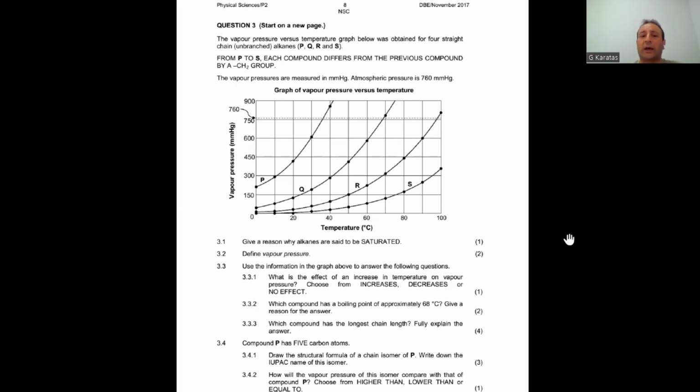3.1, give a reason why alkanes are said to be saturated. Remember, we have saturated and unsaturated compounds. For a compound to be saturated, if it has only single bonds between carbon atoms, then we call it a saturated compound.